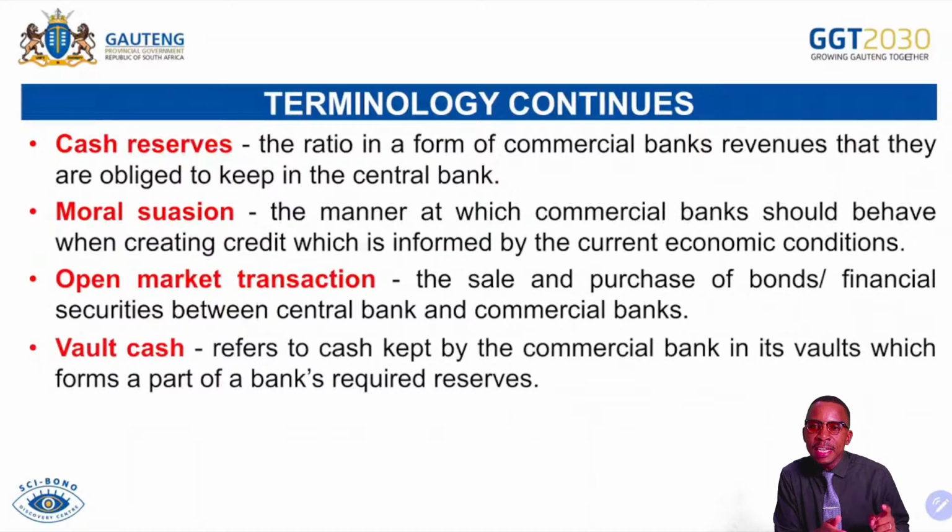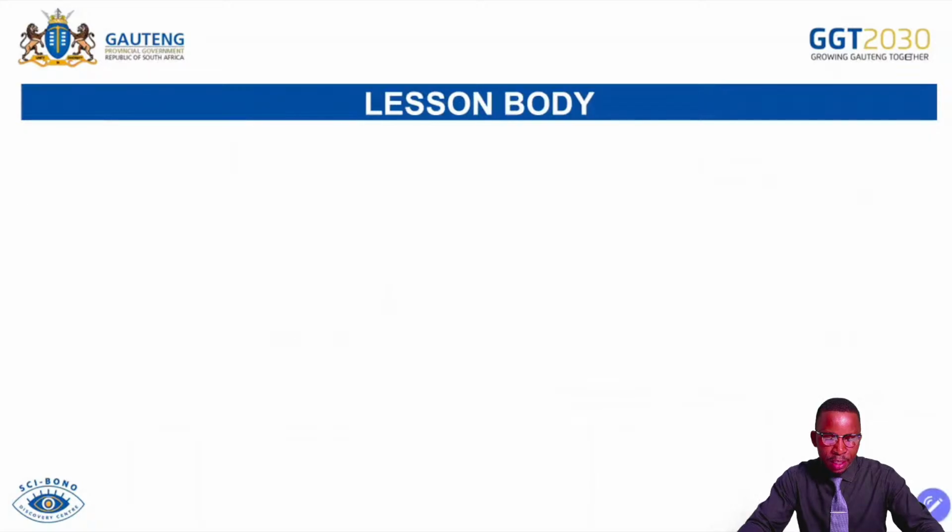So as money supply decreases, vault money will be increasing on the reserve. As money supply increases, vault money will be decreasing on reserves. This is in case the South African Reserve Bank is influencing the cash reserve requirement or reserve requirement ratio.